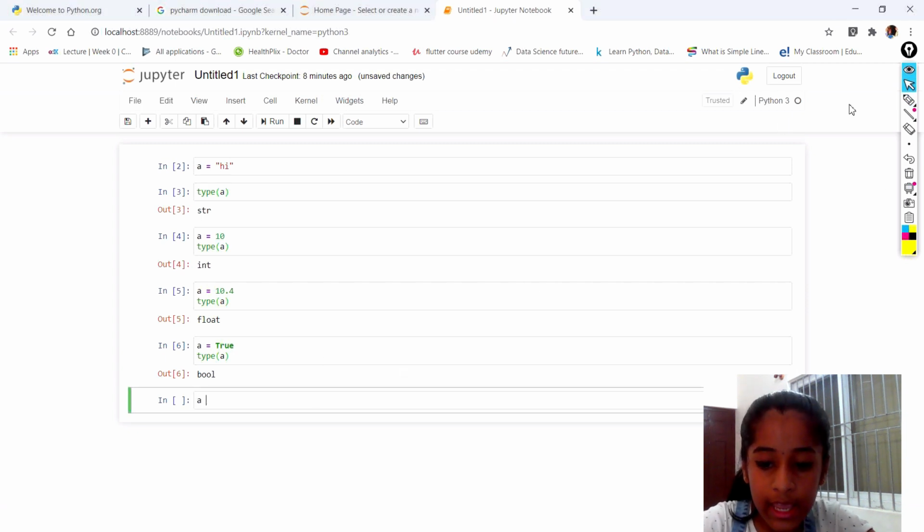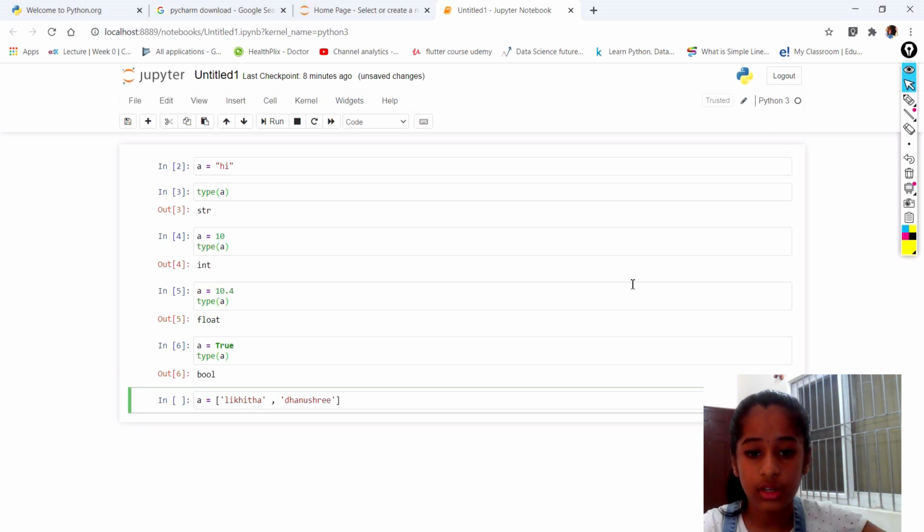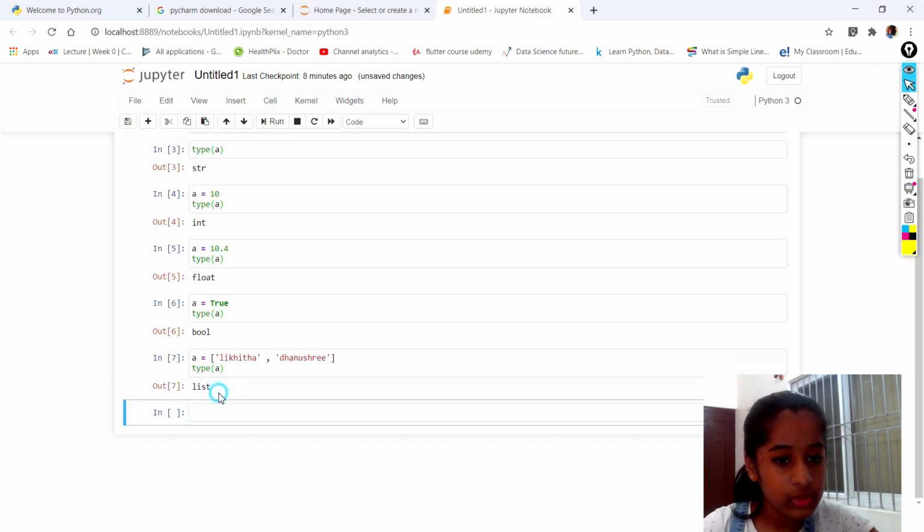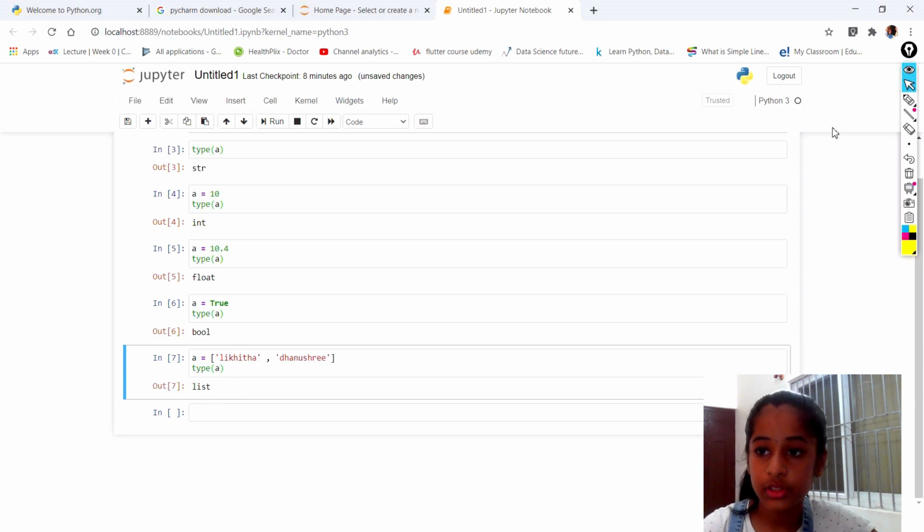Now let's say a is equal to two different names. What is this type called? It can't be called an integer. It can't be called a string, because it has two values, and in a string you would have a single set of quotes. Let's run it. You can see it's called a list.